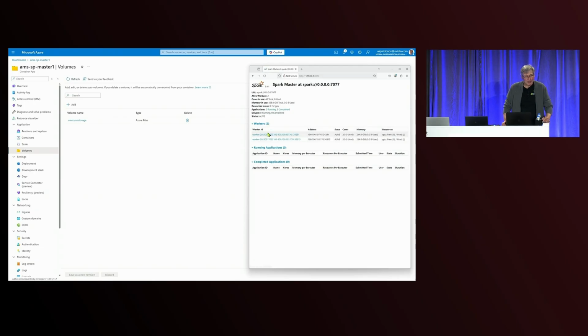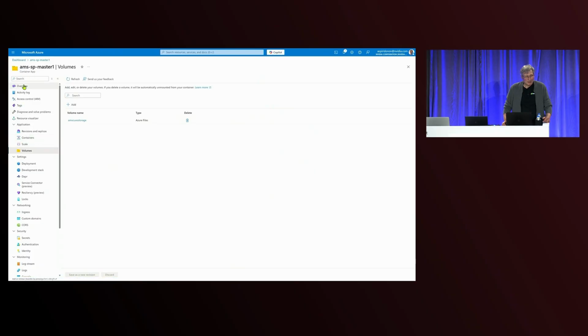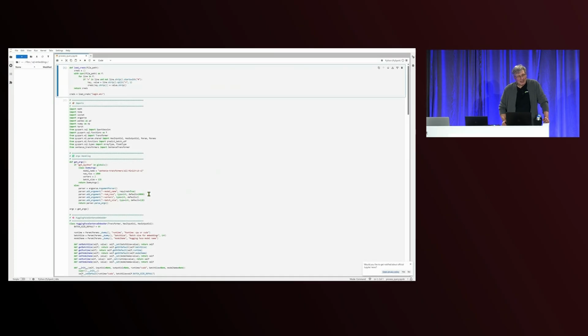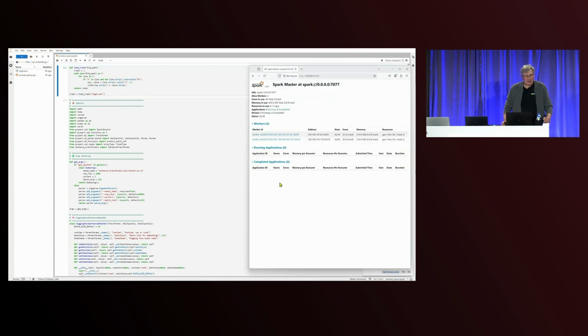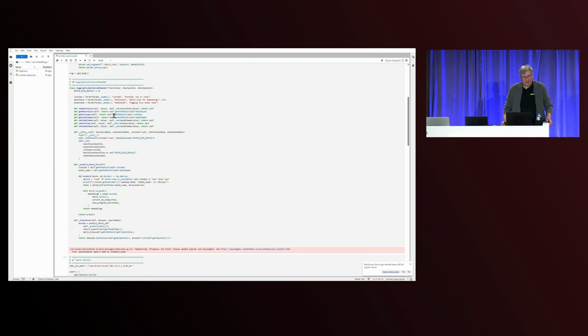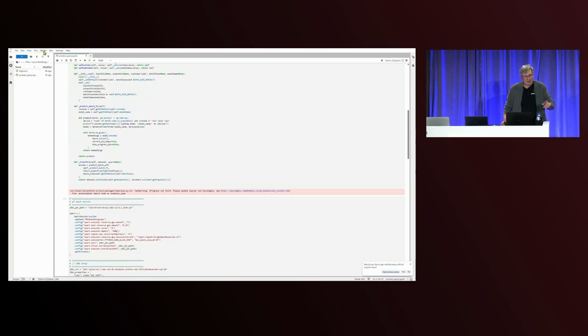Because it's already running, you can see this is the standard Spark UI. You can view two workers here, and nothing is currently running. Now, if you go to Ingress or in Overview, you can click on the URL, and you will see a Jupyter notebook is open, and you will see a file share available. From there, you can take the code you're developing or debugging. Spark is currently running, two workers, nothing running, and I will demonstrate how to do this small Databricks or Data Factory-style job with Jupyter.